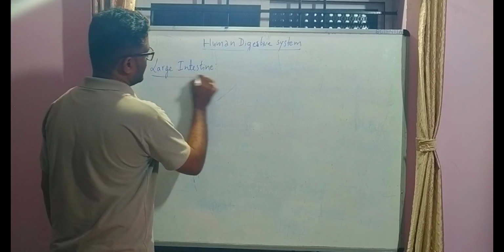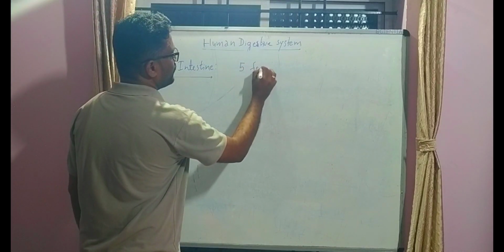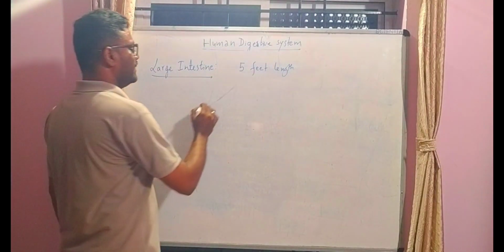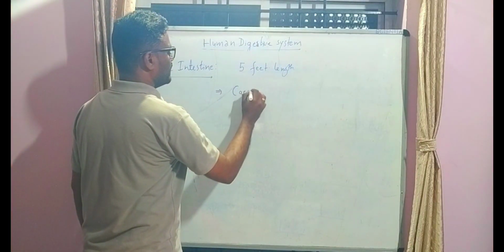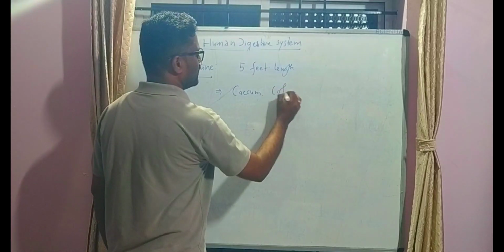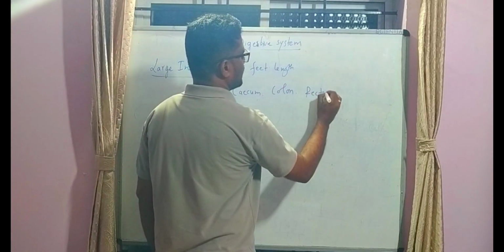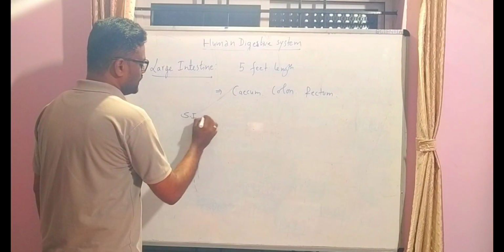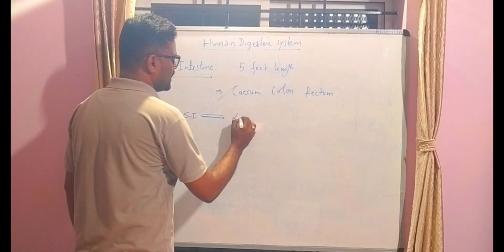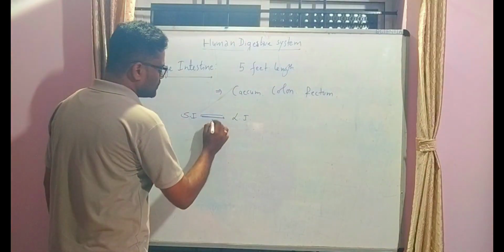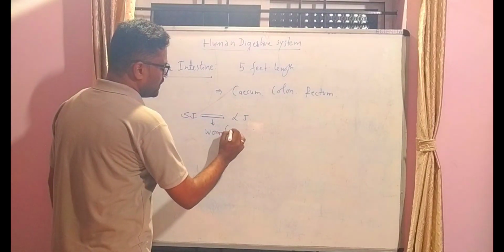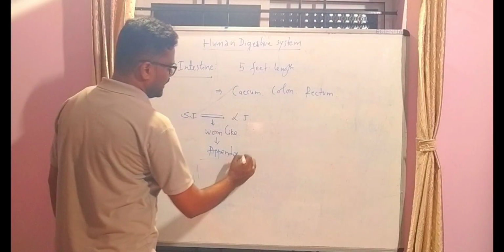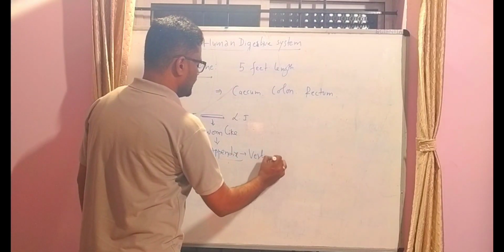Okay, the last part of the digestive system is the large intestine. The large intestine is about 5 feet in length. The whole large intestine divides into three parts: the cecum and colon, and the last one, the rectum. Okay, the part of the small intestine which joins with the large intestine has a small worm-like structure called the appendix. Appendix is a vestigial organ.